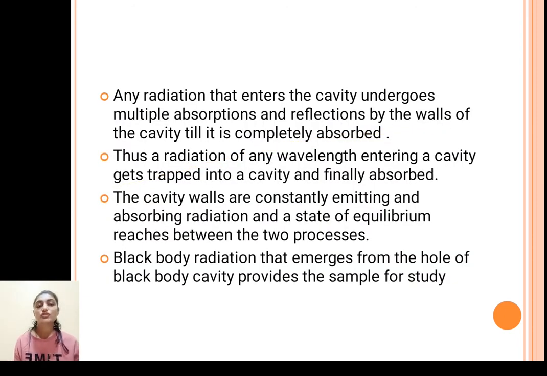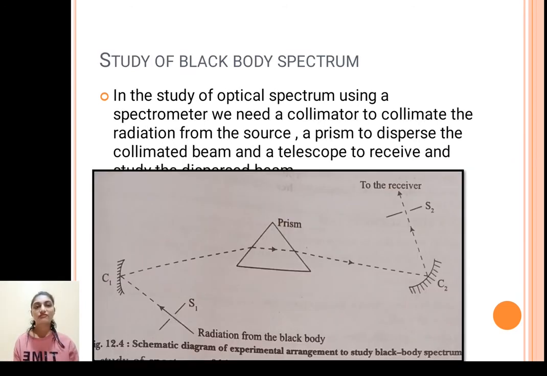So the radiation of any wavelength entering a cavity gets trapped in the cavity and finally absorbed. The cavity walls are constantly emitting and absorbing radiation, and a state of equilibrium between the two processes is reached. Blackbody radiation that emerges from the hole of the blackbody cavity provides the sample for study. Study of black body spectrum.